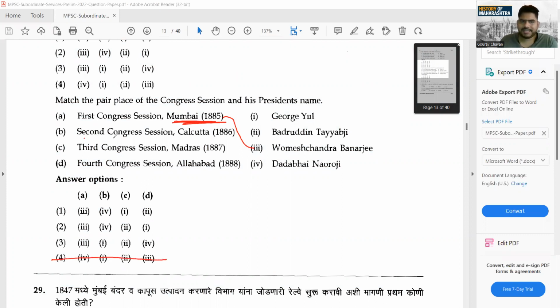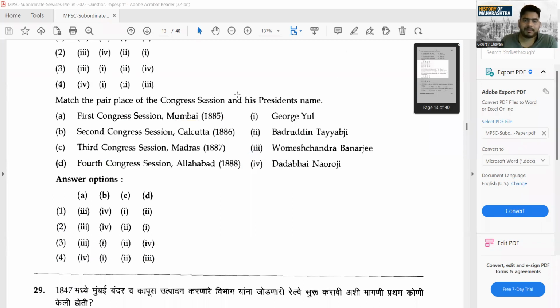Who was that of the second session? I told you it was Dadabhai Naoroji. Four. So these two options are left now. And the third session was presided over by Badruddin Tyabji, the first Muslim president of the Congress. So C2 goes and 2 becomes your answer. Again, a simple question just to link whatever you have read in your books, nothing else.